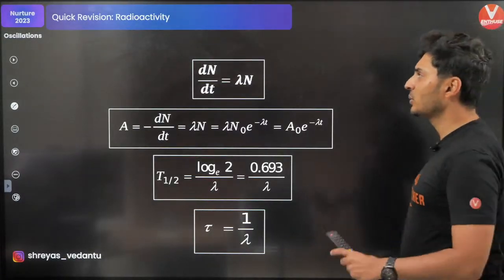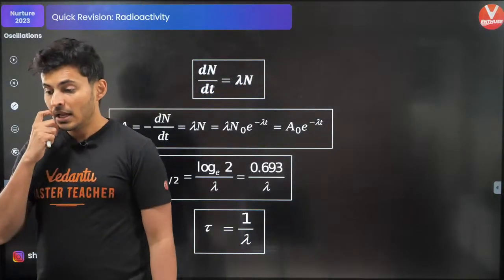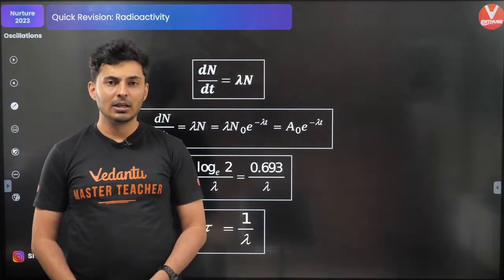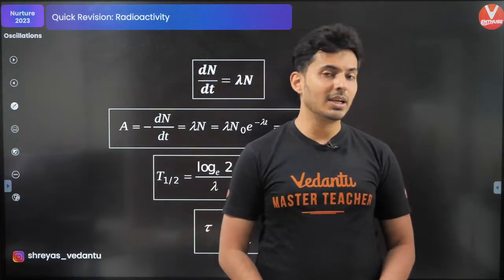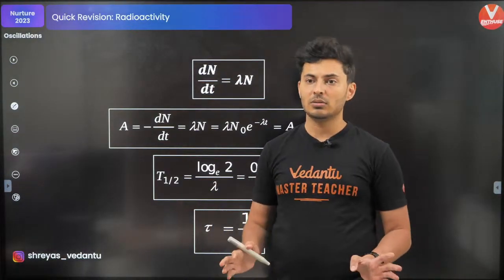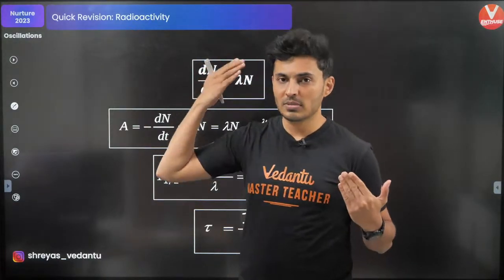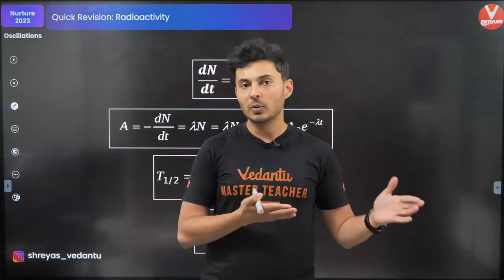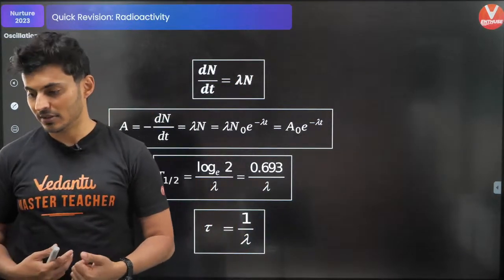Okay, last few things. Radioactivity, the rate at which... Aryan, if you have not made notes for any subject and if you are in 11th, you better start. If you are in 12th, then use the Vedantu revision material, Tattva material and all the notes which are given to you in the crash course. Or if you are already in Vedantu, you would have access to all the previous lectures and their notes. Make use of that. That will be faster.